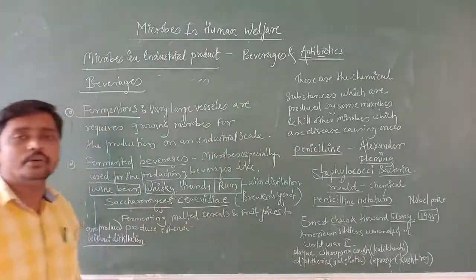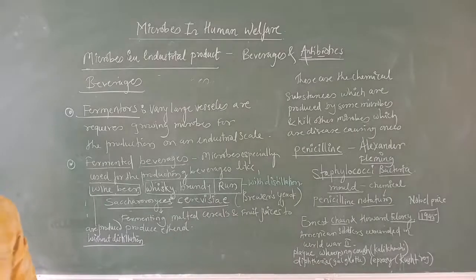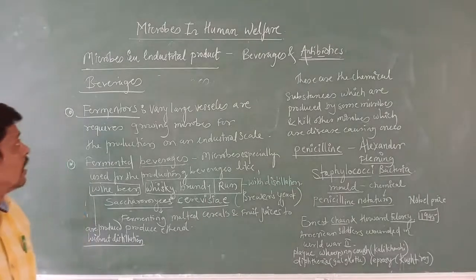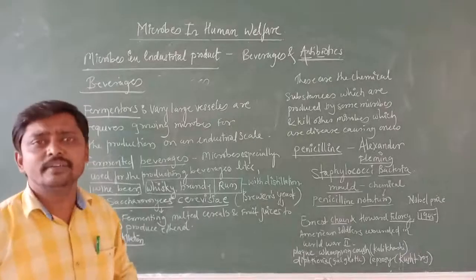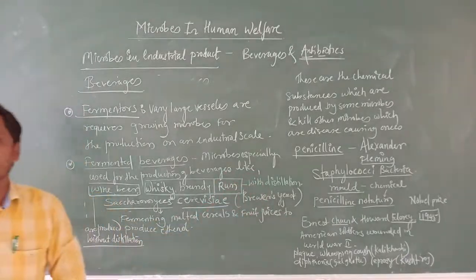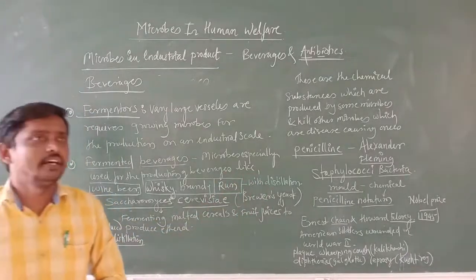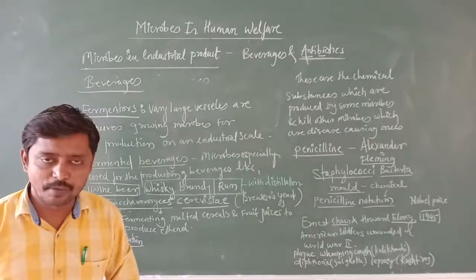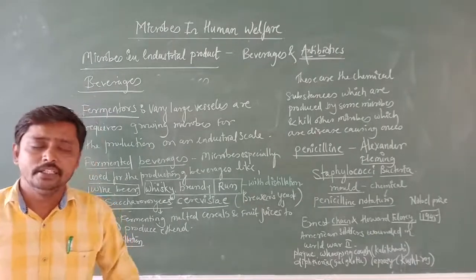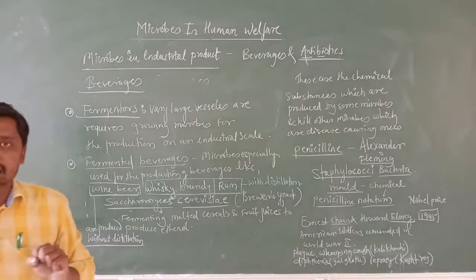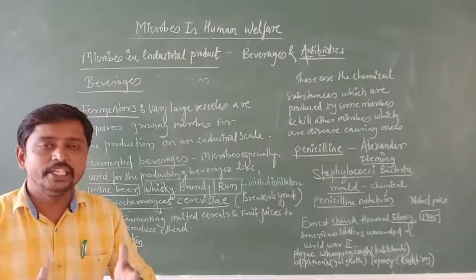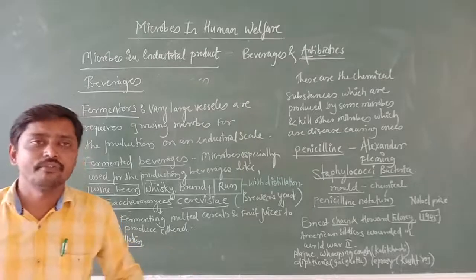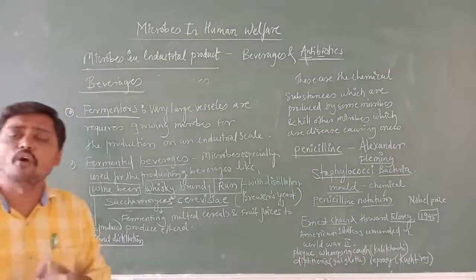Before we go to beverages, we are going to study one definition. The definition is fermenters. Fermenters are nothing but large vessels. For a simple example, at home, when there are 4 or 5 members, we use small cookers.